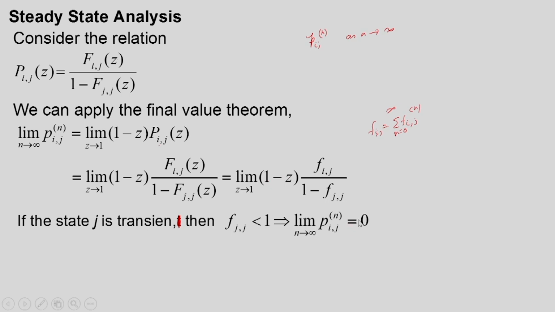So, for a transient state j, any n step transition probability to this state as n tends to infinity will become 0. The limit of p_ij^(n) as n tends to infinity will be equal to 0.